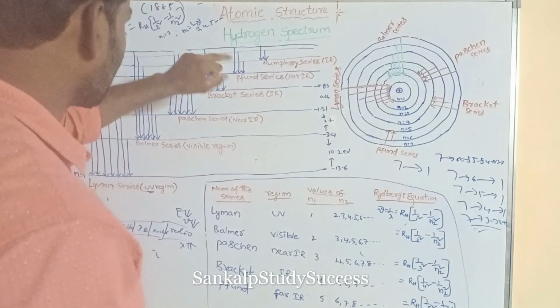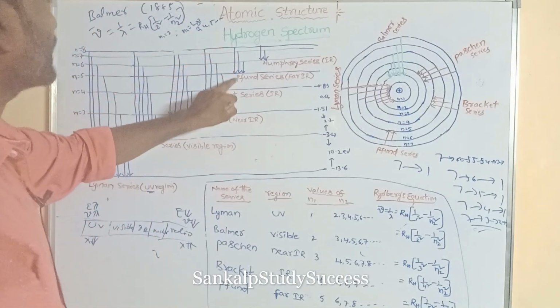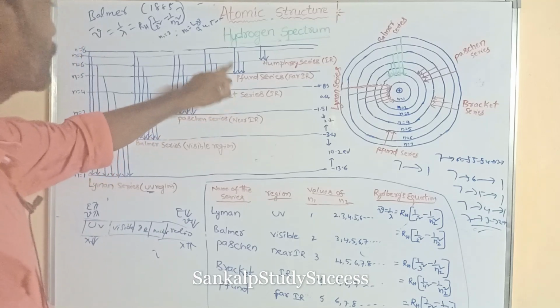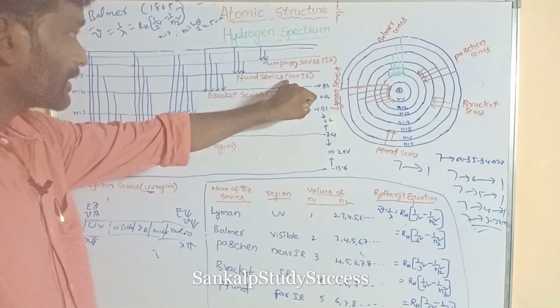Similarly, when the electron jumps from a higher energy level to the fifth orbit, spectral lines are obtained in far IR.